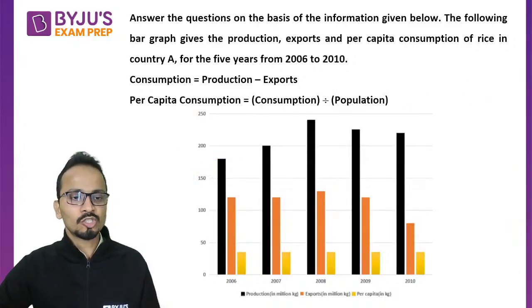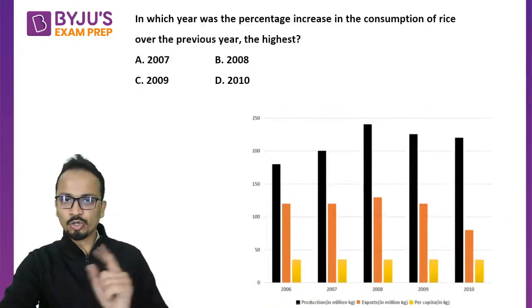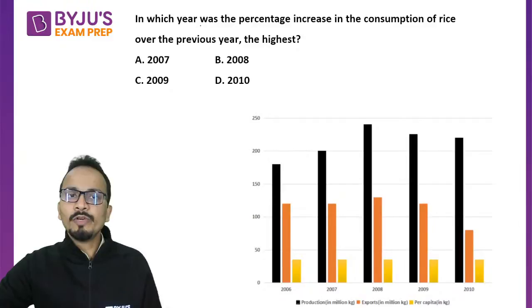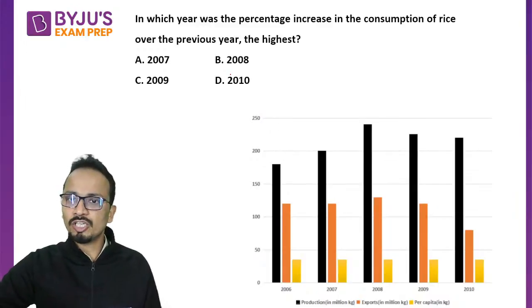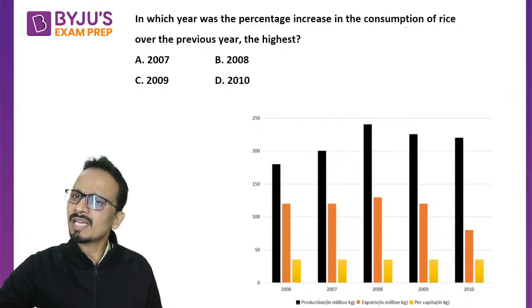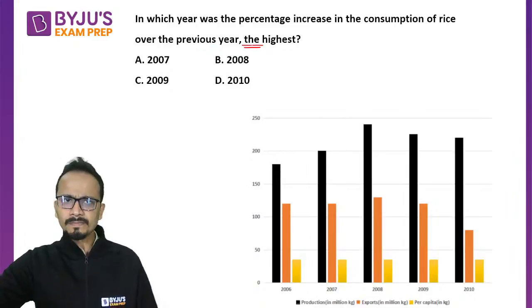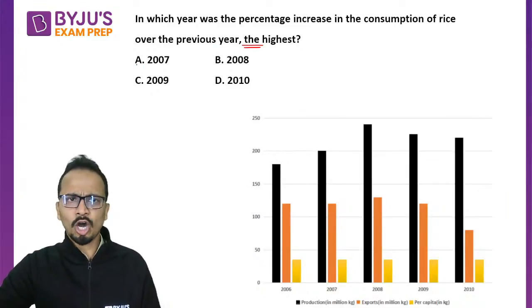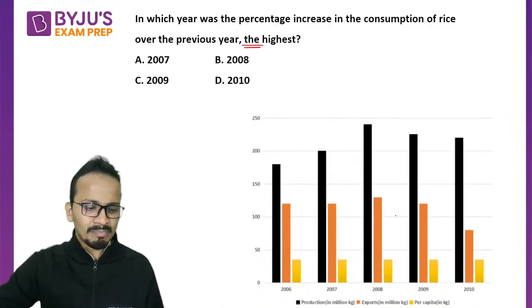All right, so let's look at the first question in this set. Question number one: in which year was the percentage increase in consumption of rice over the previous year the highest? Options are given for 7, 8, 9, and 10. So these are the only four options that can be made.